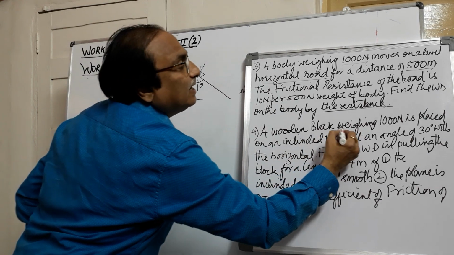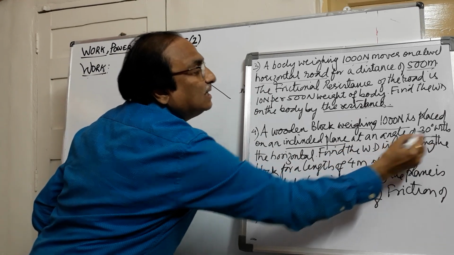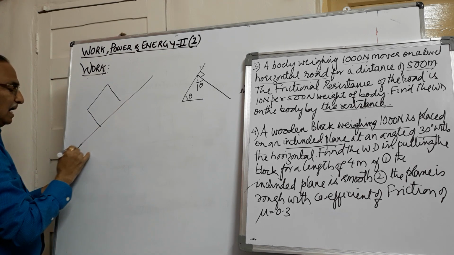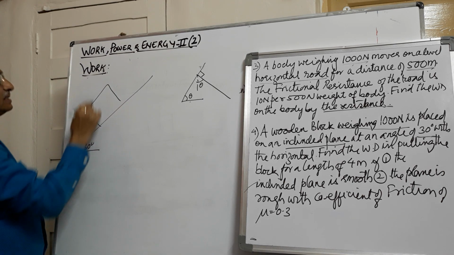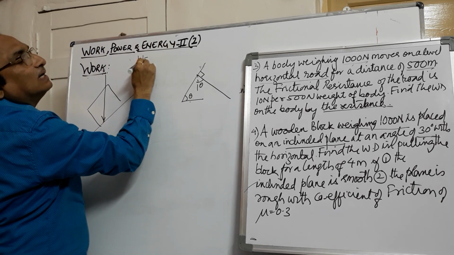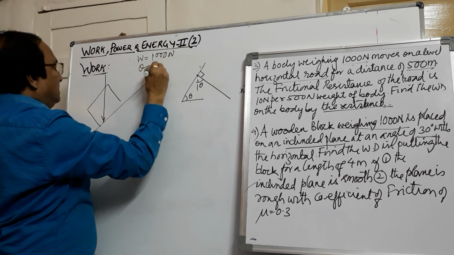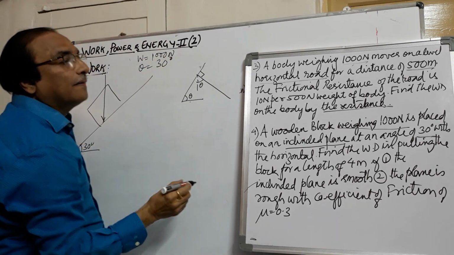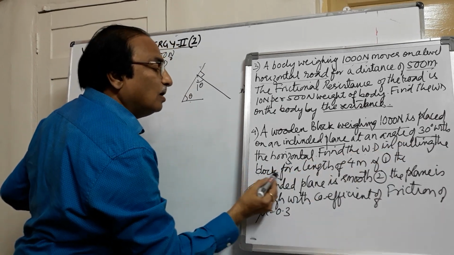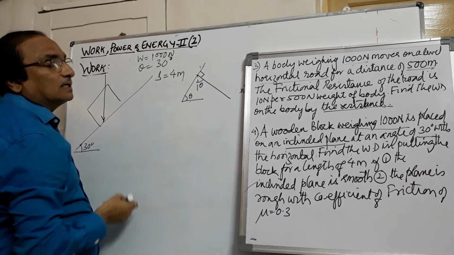A wooden block weighing 1000 Newton is placed on an inclined plane at an angle of 30 degrees with the horizontal. So this is an inclined plane and the wooden block is kept on it, and the weight always acts vertically down. The weight of the body is 1000 Newton, theta is 30 degrees. Find the work done in pulling the block for a length of 4 meters. The length he has given is the distance it is traveling, 4 meters.